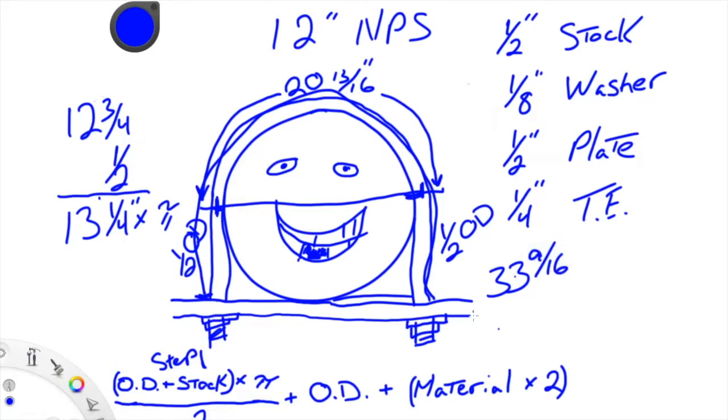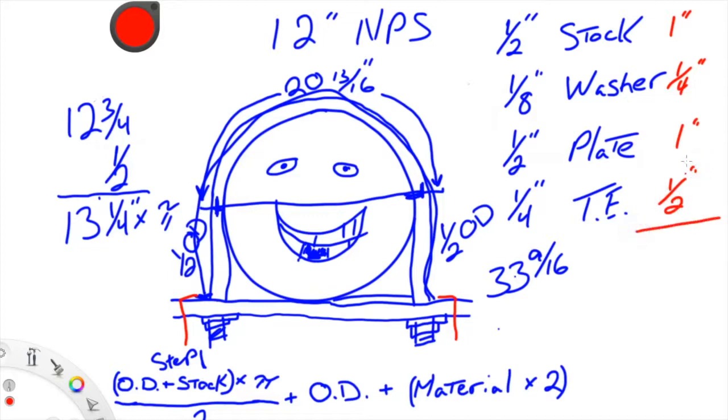Okay, now we have to add all this material. We go through that material twice. We go through all this material on this side, and we go through all this material again on this side. So basically we're going to take all this up, double it, and then add it together. We've got 1 inch here, 1/4 of an inch here, another 1 inch here, and then a 1/2 inch here.